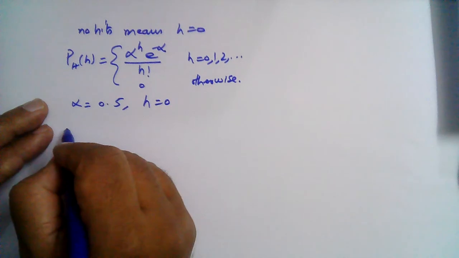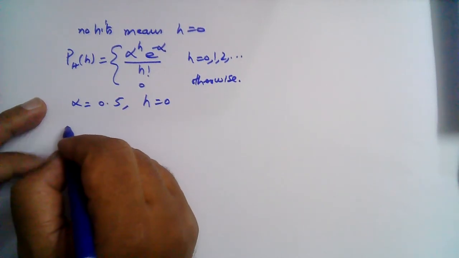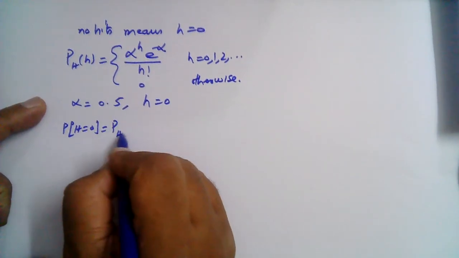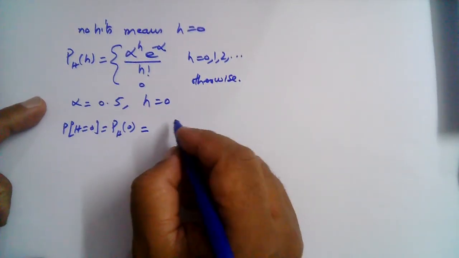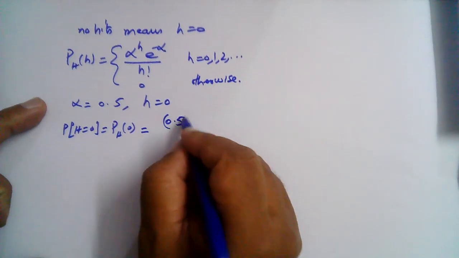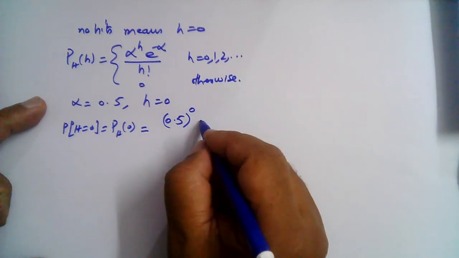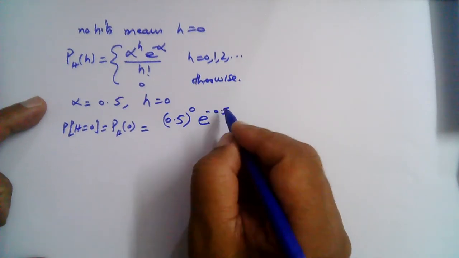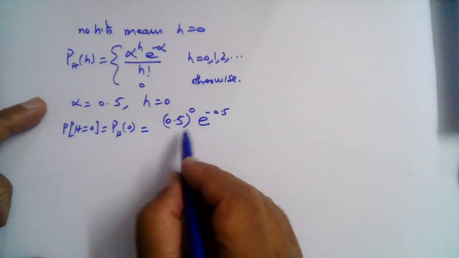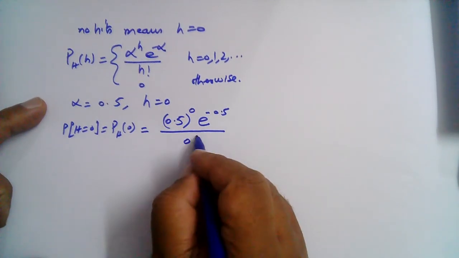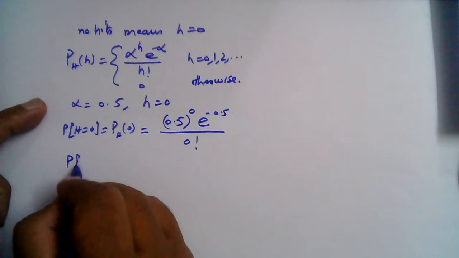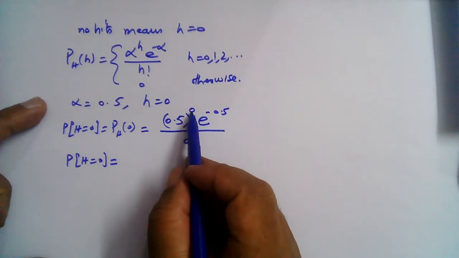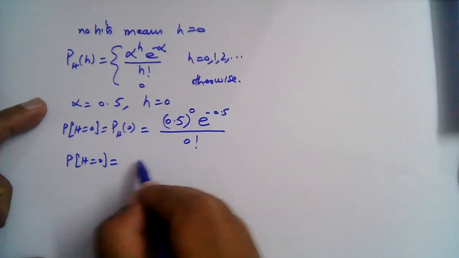So let's find out the probability that there are no hits. The probability that H is equal to 0 is given by 0.5 raised to the power 0, e raised to the power minus 0.5, divided by 0 factorial. 0.5 raised to the power 0 is 1, and 0 factorial is also 1.